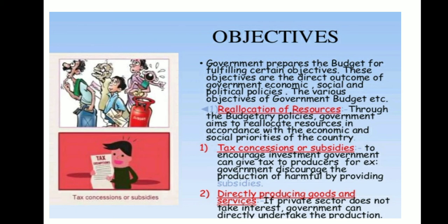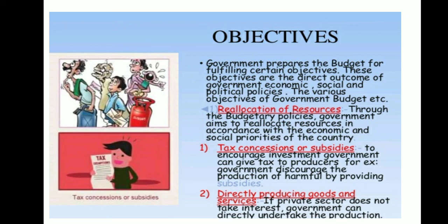Through the budgetary policy, the government aims to reallocate resources in accordance with the economic and social priority in the country. How and where the government should allocate its resources in order to earn maximum satisfaction of every rupee invested.